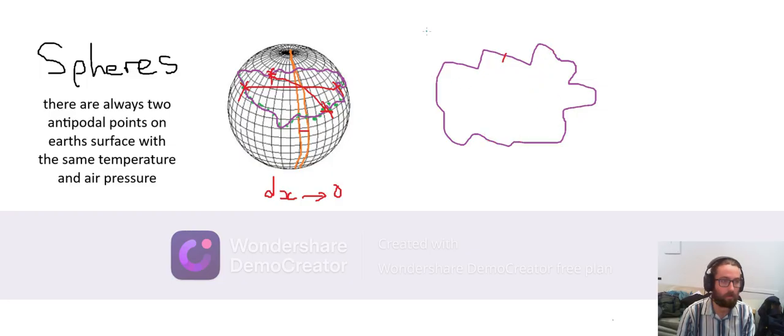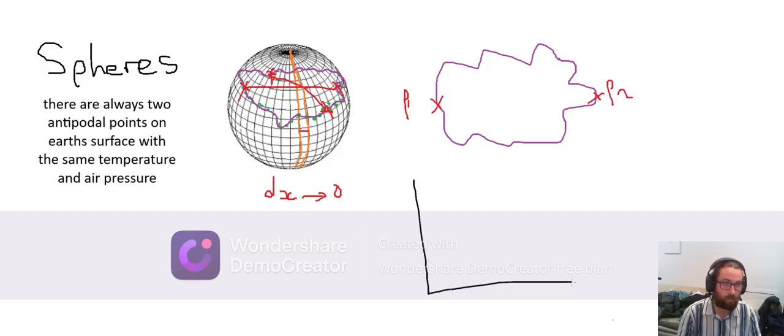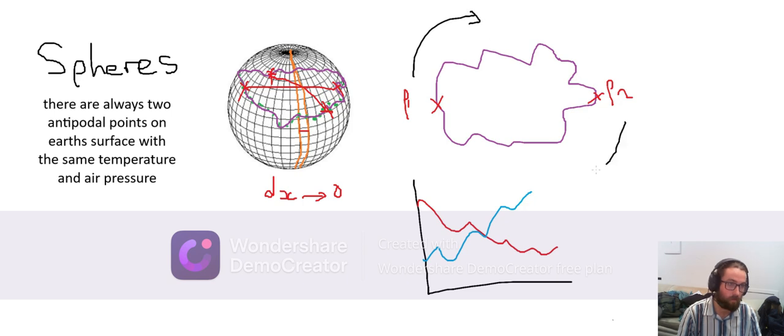I'm going to pick an arbitrary point and its antipodal point. I'm going to label this one 0.1 and this one 0.2, and I'm going to make the exact same case where my temperatures are going to have to cross as I move these points clockwise 180 degrees. Now remember, this purple line defines the set of all points that have the same temperature.